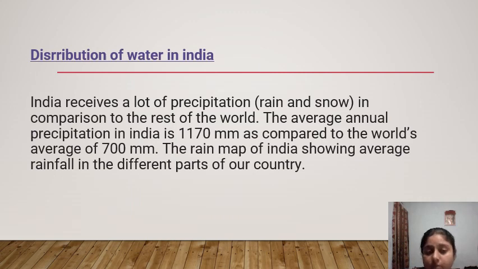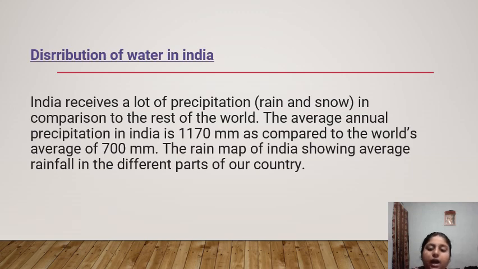So now here is the topic: distribution of water in India. How much water, where the water is, how the water is distributed in India. India receives a lot of precipitation, rain and snow, in comparison to the rest of the world. If we compare to other countries, India receives a lot of rain and snow.